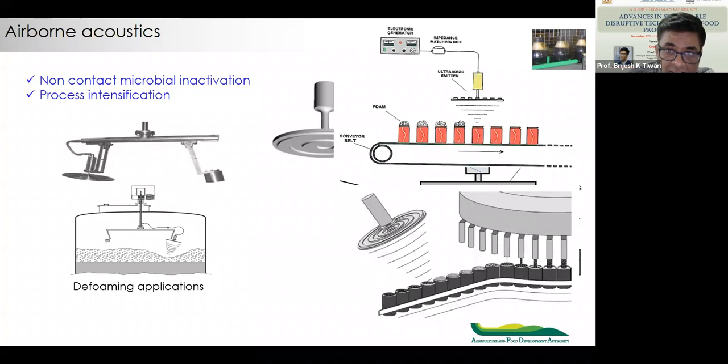Now, these are some of the listed applications, and we worked for the last 5 years on airborne acoustics and different applications, and also for drying of food products.